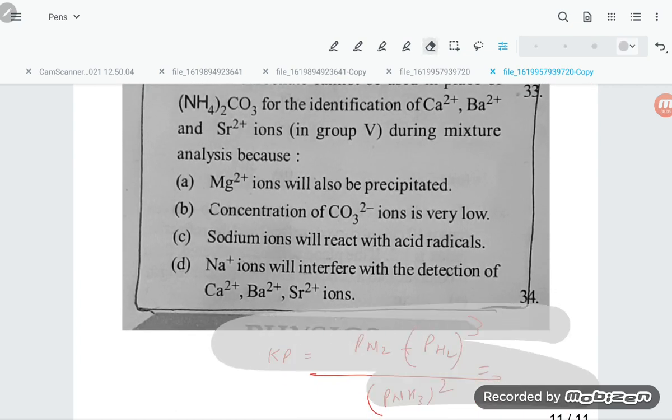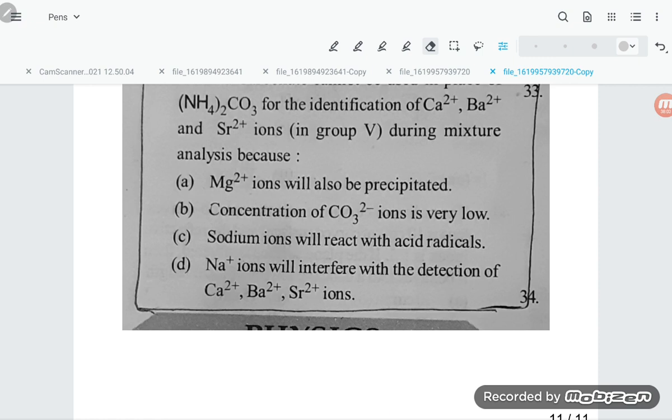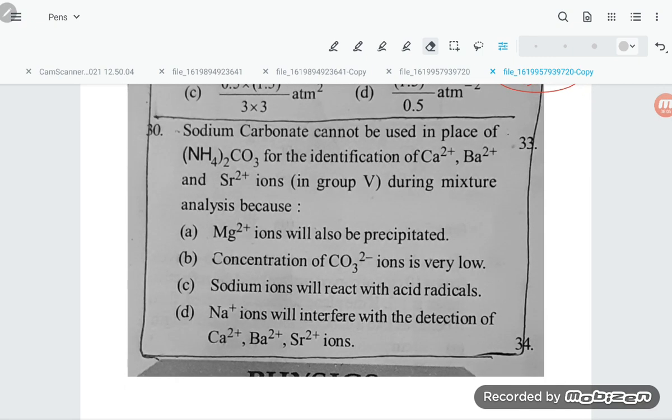Let us try to solve question number 30. Sodium carbonate cannot be used in place of (NH4)2CO3 for identification of Ca2+, Ba2+ and Sr2+ ions in group 5 during the mixture analysis, because magnesium ion will also be precipitated. So option number A is correct. Thank you so much for watching, friends.